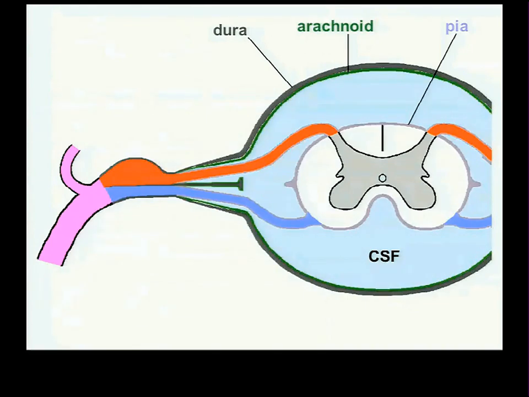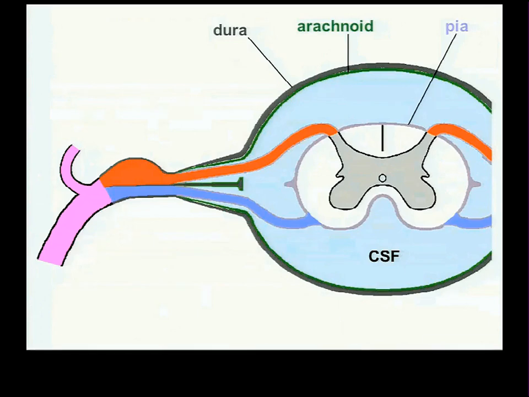And then on the outer surface of the arachnoid, this is the first thing you will see, is this very tough structure called the dura. You will cut through the dura delicately, hoping to see the arachnoid, which adheres by fluid tension only to the deep surface of the dura.